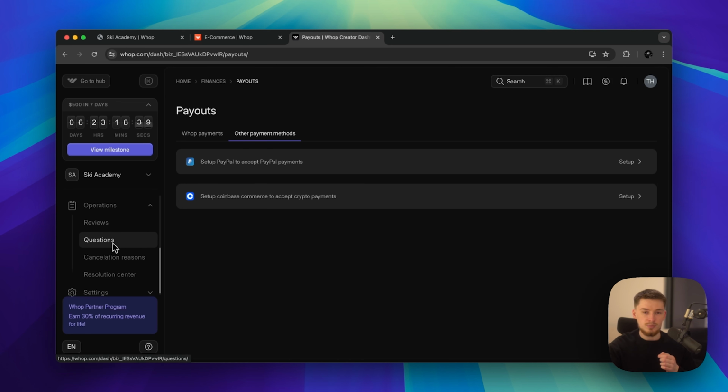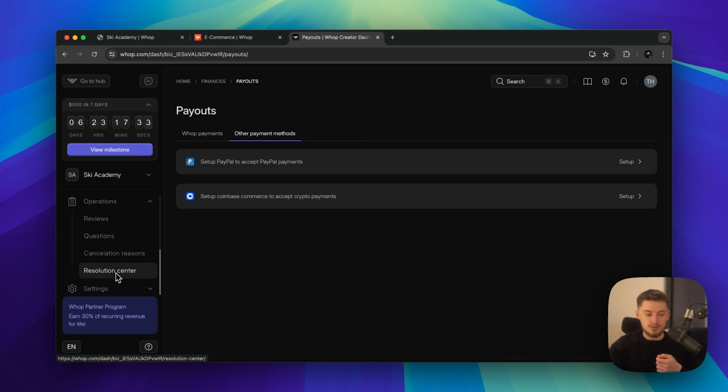Questions. So questions from people that are essentially inside of the program. This is where I said the customer Q&A section. They'll be able to ask questions, then you'll be able to see them and answer them through this. And then cancellation reasons, which is really helpful for feedback. If someone cancels, you'll be able to see exactly why they did that. Hopefully sometimes it can be constructive, and you can obviously improve your product so that won't happen in the future.